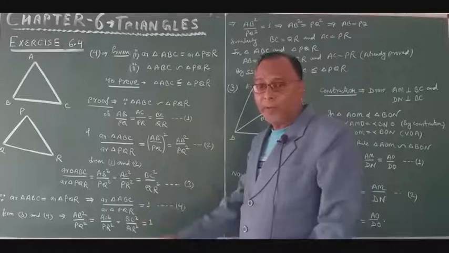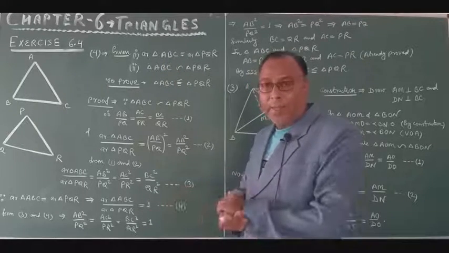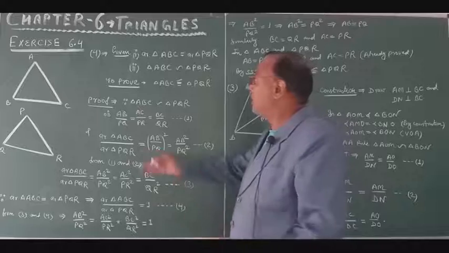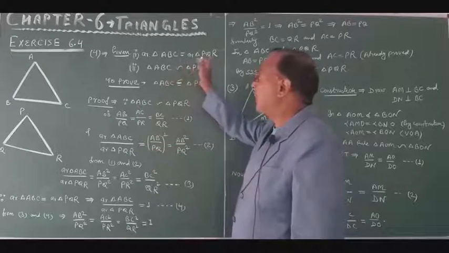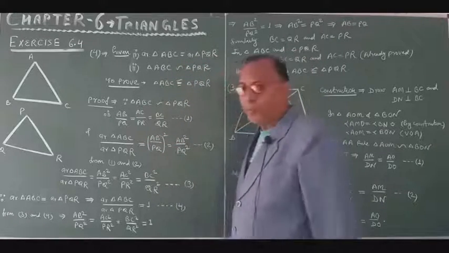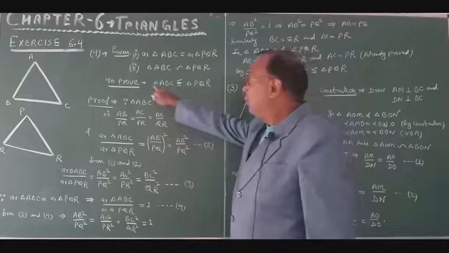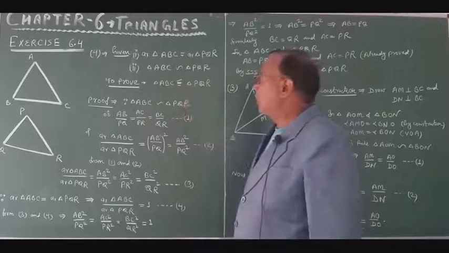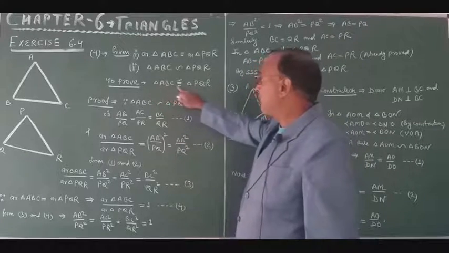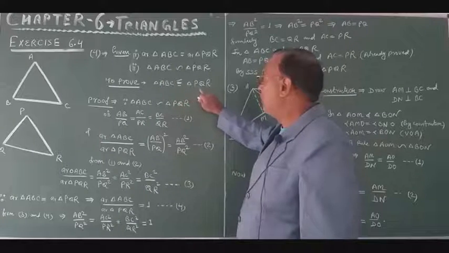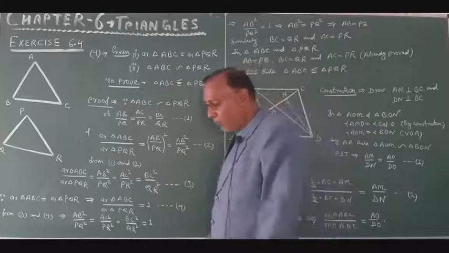The first thing given is that the triangles are similar, and the second thing is that their areas are equal. And we have to prove that both the triangles are congruent. That is, triangle ABC is congruent to PQR. This we have to prove.